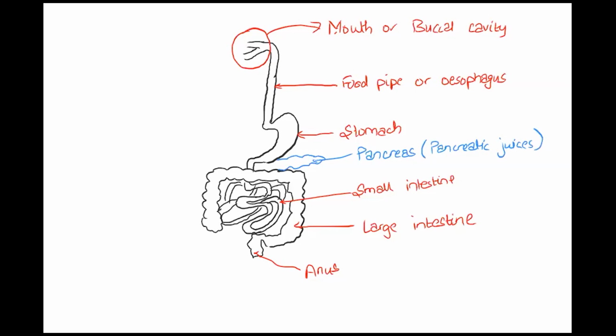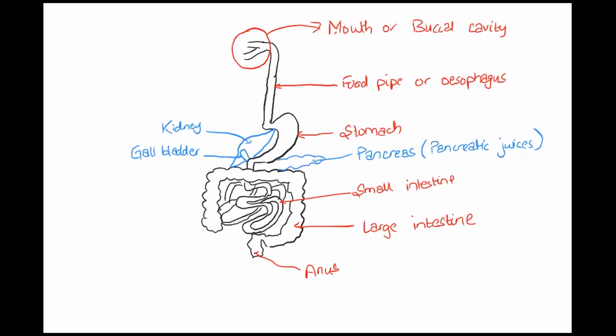And somewhere over here, we have our kidney. And just near the kidney, we have one more smaller gland, which is known as the gallbladder. Okay, so this is the basic structure of the digestive system.